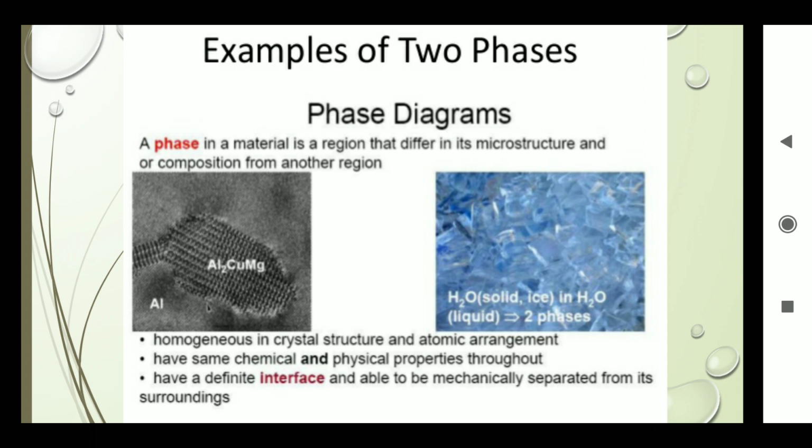A phase is homogeneous in crystal structure and atomic arrangement, has the same chemical and physical properties throughout, has a definite interface, and is able to be mechanically separated from its surroundings. So by a mechanical process we can easily separate out these crystals. So these are the examples of the two phases.